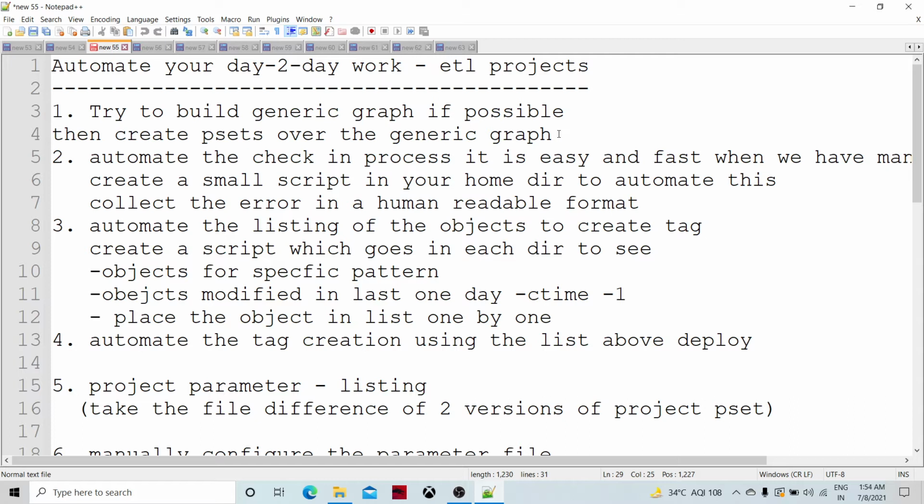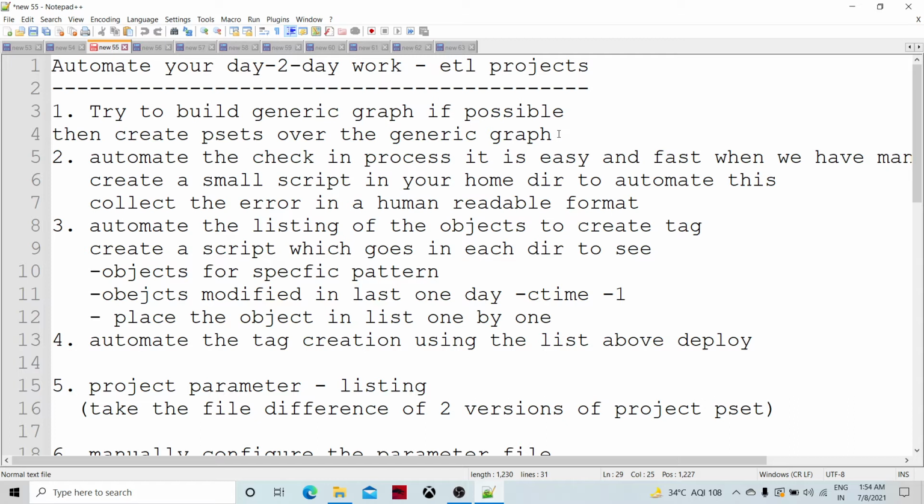When you touch the graph, many things happen. You modify the graph, you check in the graph, you create the EME data sets, maybe alter the EME data sets. Validation of the graph happens, then check in, check out, the tagging and everything. So to avoid that, we can do many more things.